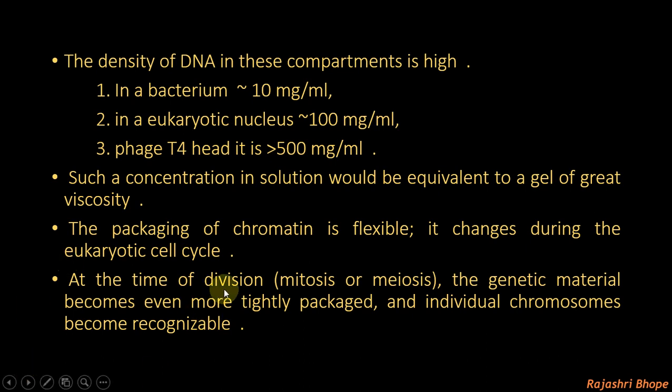At the time of cell division, mitosis or meiosis, the genetic material becomes even more tightly packed because it has to be distributed equally in each daughter cell. So it is more tightly packed than in the other phases of the cell cycle. At interphase, you will find loosely arranged chromatin.